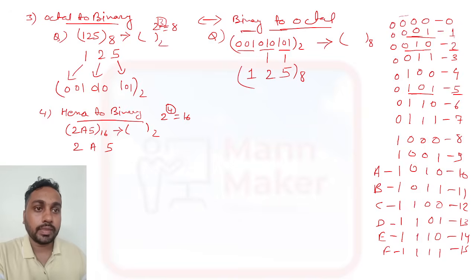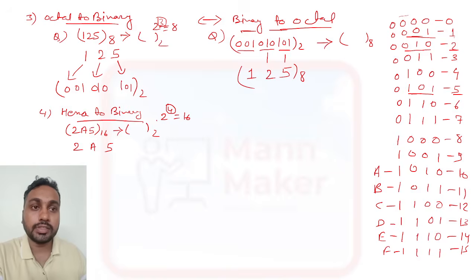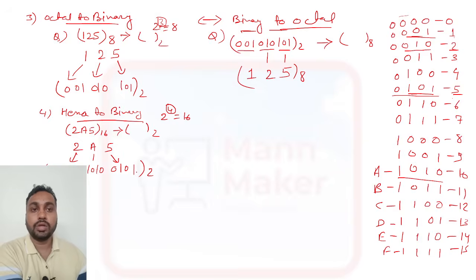So you need to represent each digit with 4 binary digits. For 5, the 4 digit representation is 0101. A means 10, so 1010, and 2 is 0010. So this is the representation of hexadecimal to binary.